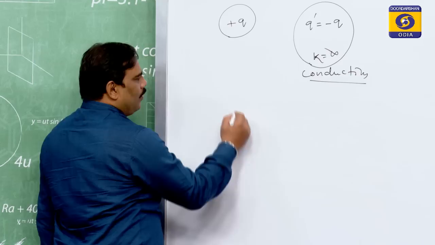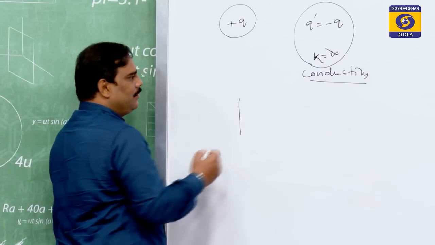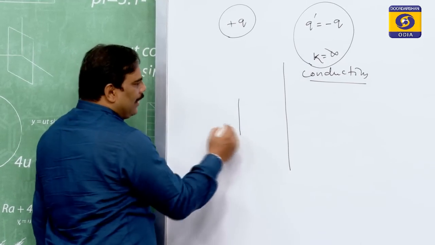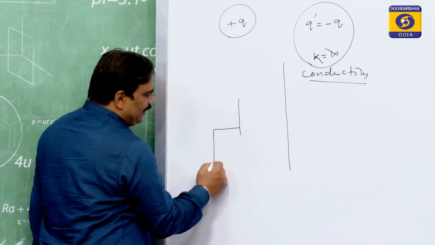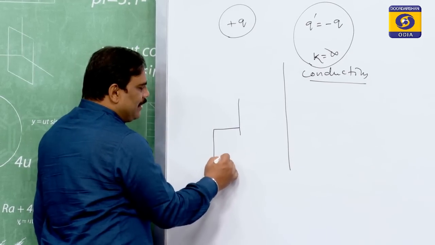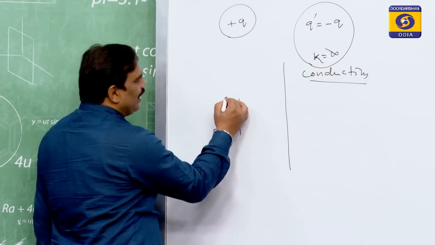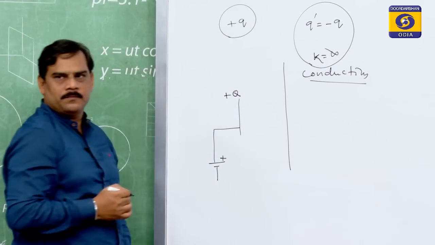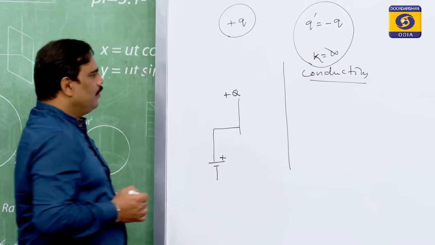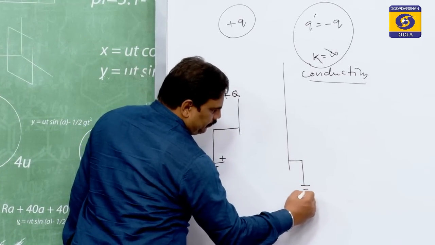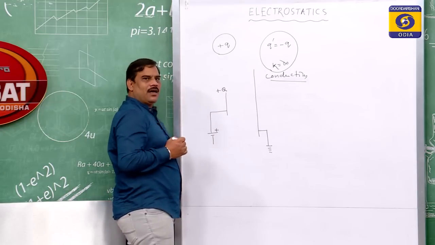Suppose I have a small plate and a big plate, and the small plate is positively charged with plus Q, and the big plate is earthed.